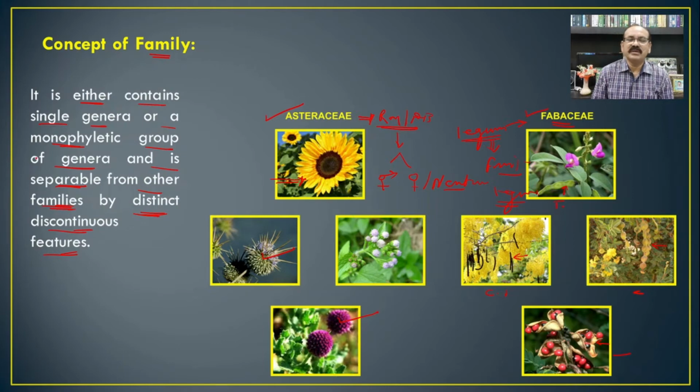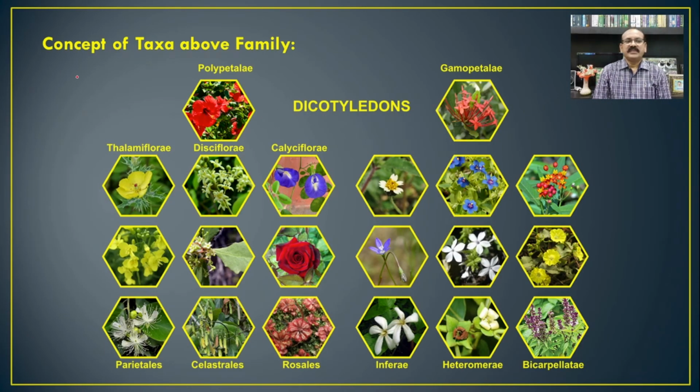So such type of the aggregation or the grouping of the monophyletic genera is considered a family. In addition to this, there are some other higher categories above the family, which are order, class, division, kingdom, etc. Here we have taken an example of the class Dicotyledons.